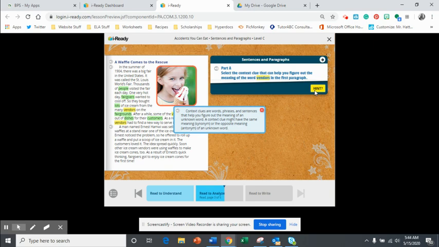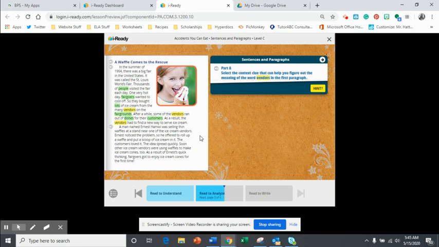Context clues are words, phrases, and sentences that help you figure out the meaning of an unknown word. A context clue might have the same meaning, a synonym, or the opposite meaning, an antonym of the unknown word. All right, so what you're going to do is look at these green highlighted words and decide which one of these really has helped you to understand the word vendors, right?